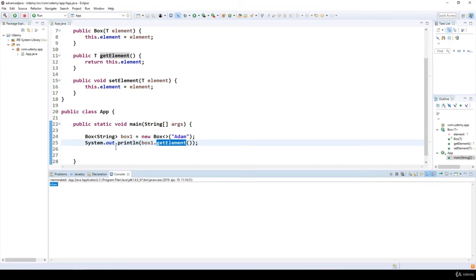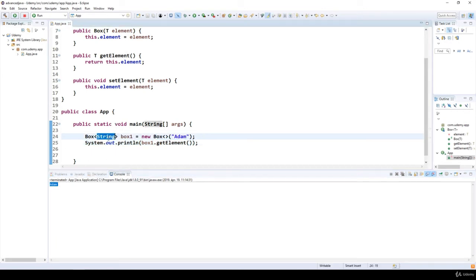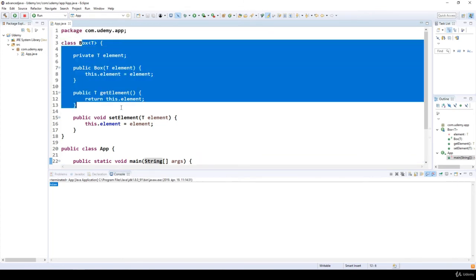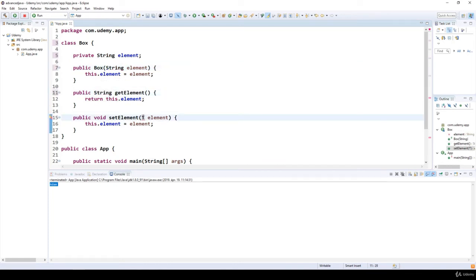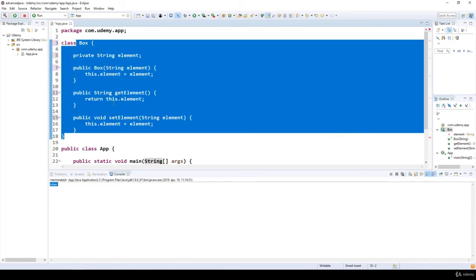So in the background, what's going to happen? Java is going to take a look at this argument, and because it is a string, Java will know that, okay, this generic class is going to store strings. So what's going to happen? It's going to do something like this. It's going to replace the T values with String, and this is what's going to be the result. So this is how generics works under the hood.